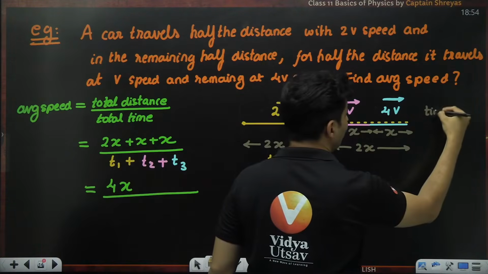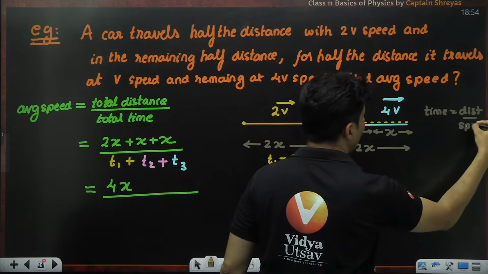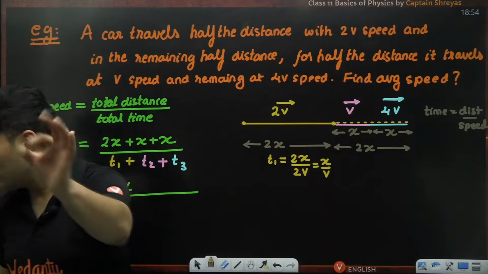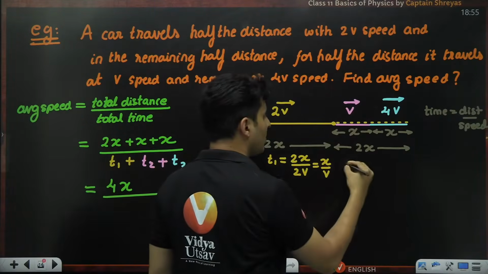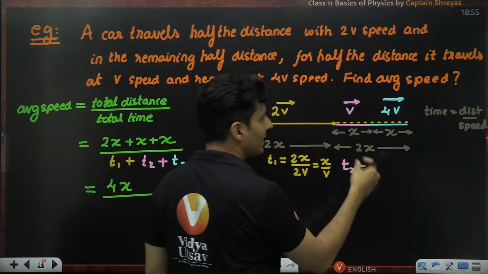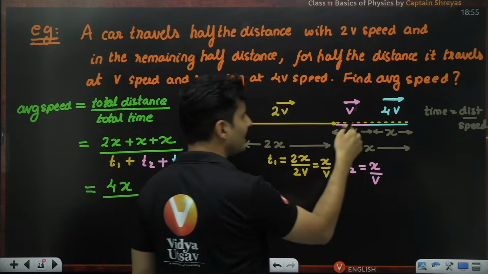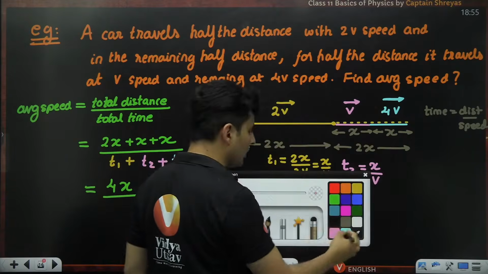Because time is distance divided by our speed. Time is nothing but distance divided by our speed. Very good. What about here? From here to here, what is the time taken? T2. Let's think about it. Distance and speed. Distance is nothing but x. What is the speed? It is v. X by v. Okay, perfect. That is also done.